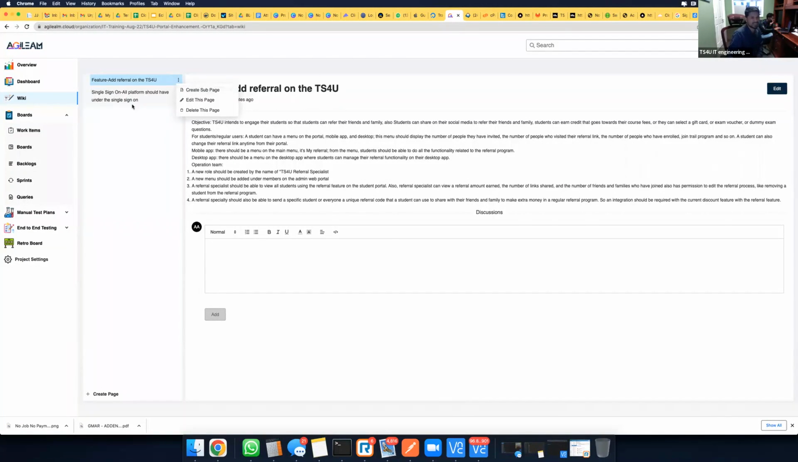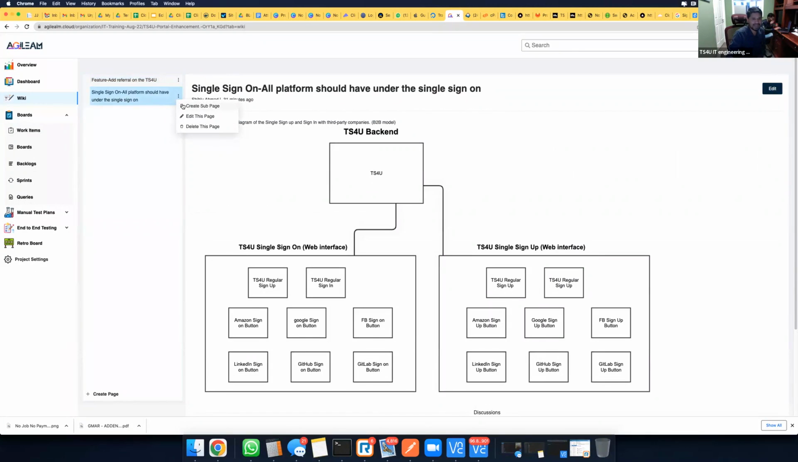Now look at this one. Create a subpage. Faria, if you want to just bring the Amazon information, you can create a sub page for Amazon, a sub page for Google, because you need each of the integration details separately. Yes, this is the feature. Then you can actually separate them. That's how it works.